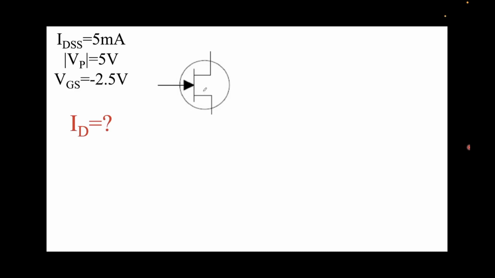Getting back to the problem, this was the NJFET that was given to us. IDSS equal to 5 milliamps and pinch off voltage is -5 volts, and VGS is -2.5 volts. You can clearly see that VGS is greater than VP, because VGS is -2.5 and VP is -5. This means the device will conduct, because it's not pinched off. The device will conduct.